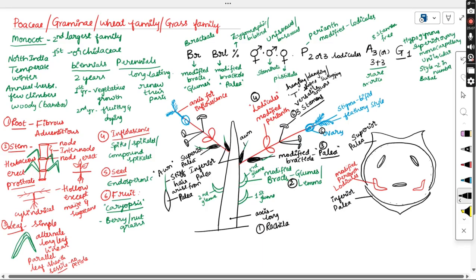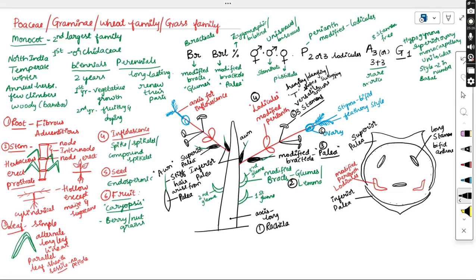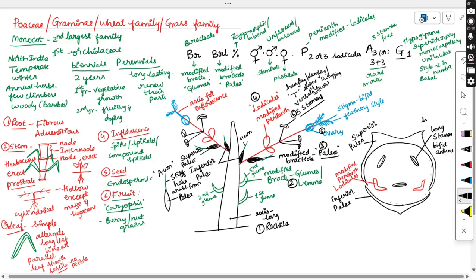Inner to the lodicules, these are long stamens, and they will have bifid anthers, and they will be dispersing easily through the wind. All the pollen can be dispersed through the wind because they are dangling or hanging anthers, showing the versatile nature. They are versatile anthers.